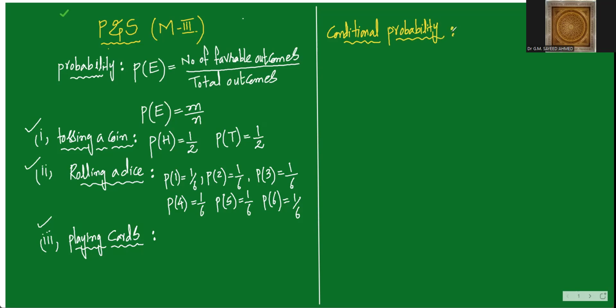Now you see conditional probability, how to write. The conditional probability of A given B. We can't read it as A by B. We can read it as probability of A given B. The formula is probability of A intersection B divided by probability of B, provided the condition that probability of B should not be 0. This is your first point of the conditional probability.